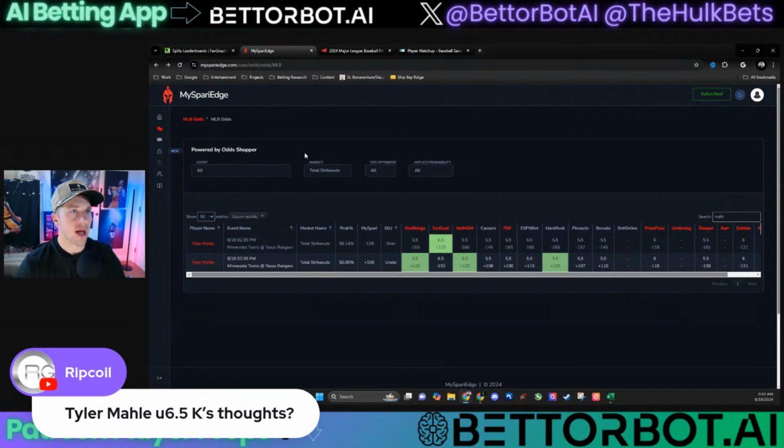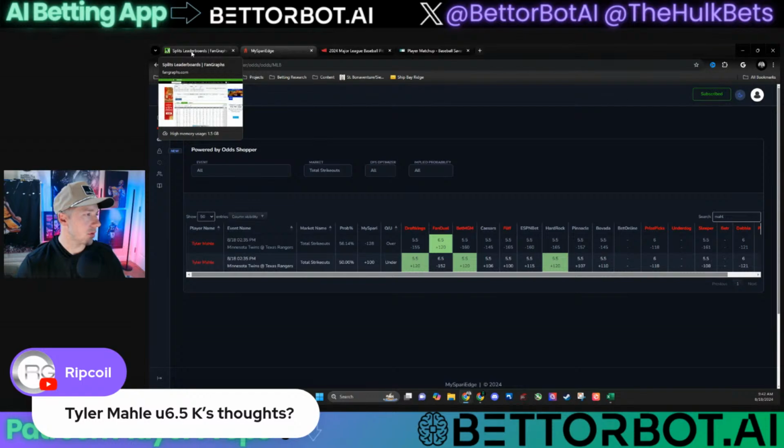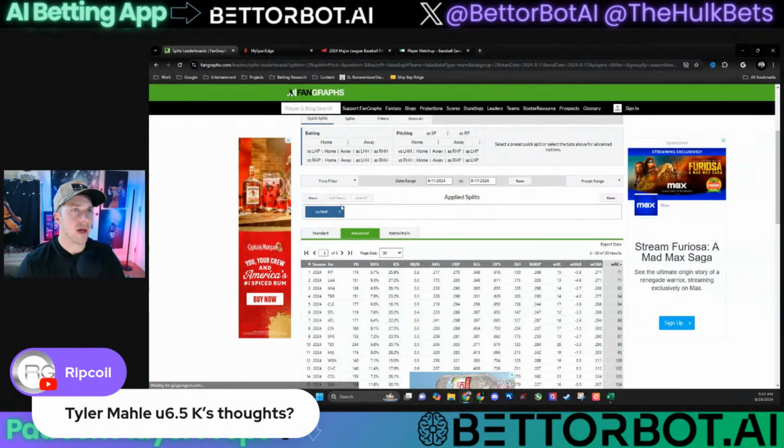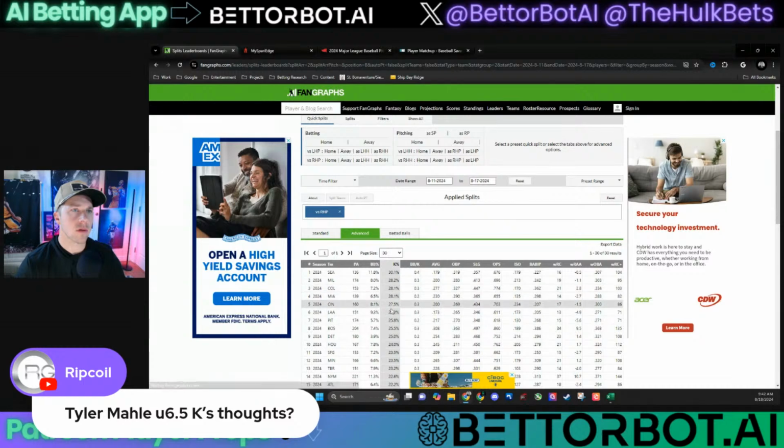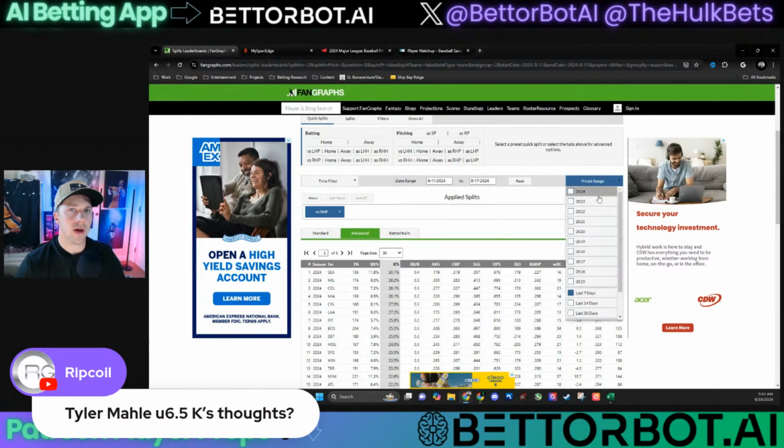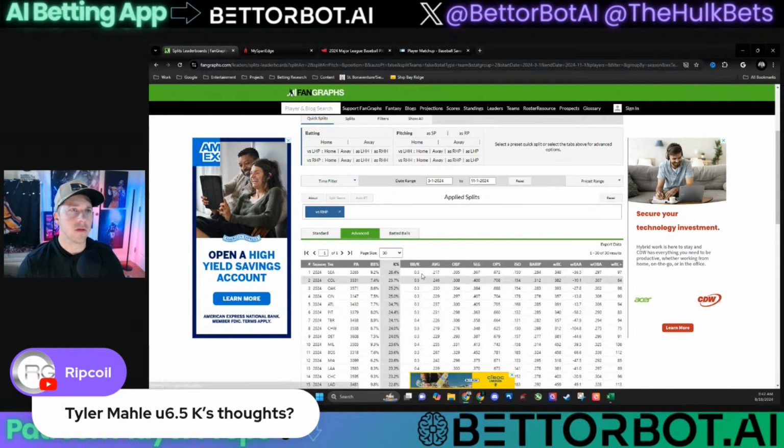Anything else I want to look at? Where's Fangraphs? Fangraphs, Minnesota against right-handed pitchers. 23.5% in the last 7. You know what? Let's do season.